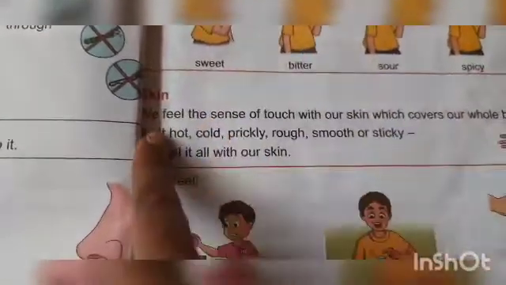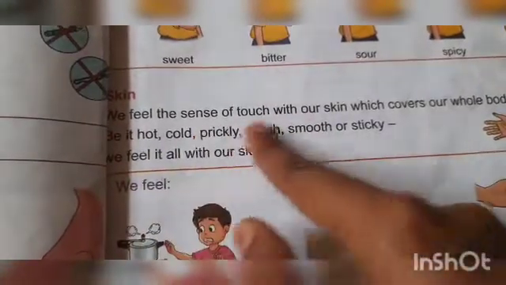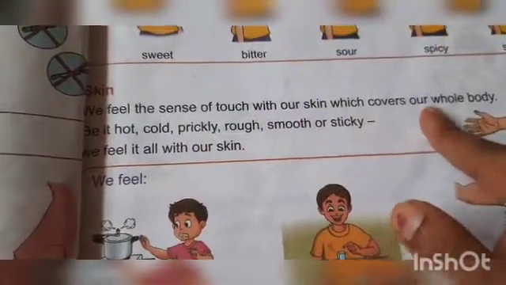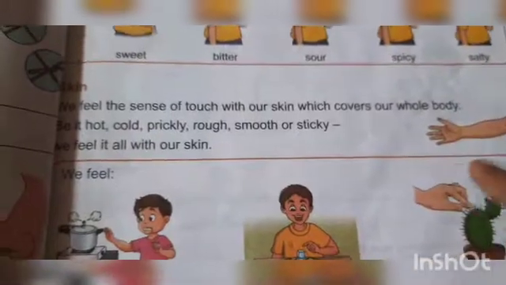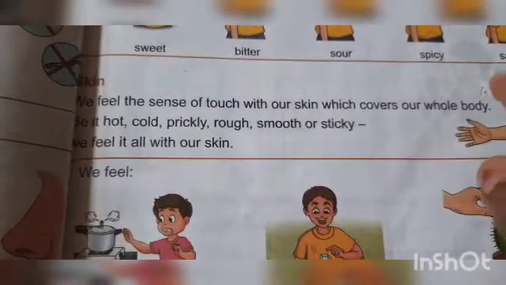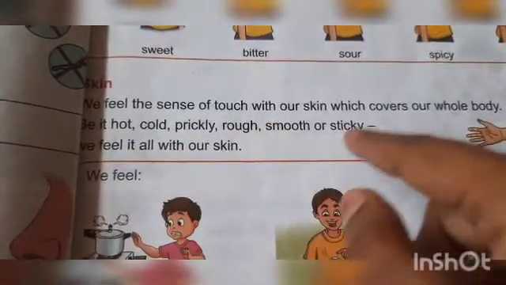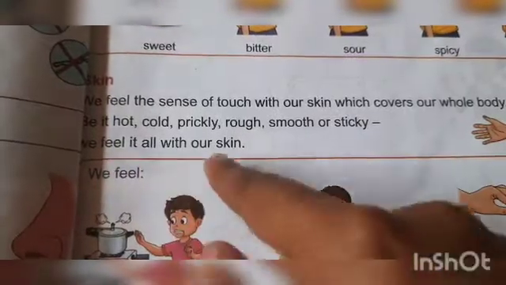Now see here, skin. One more sense organ is skin. We feel the sense of touch with our skin, which covers our whole body. Our whole body is covered with what? Our skin. Skin is also a sense organ. Be it hot, cold, prickly, rough, smooth or sticky, we feel it all with our skin.